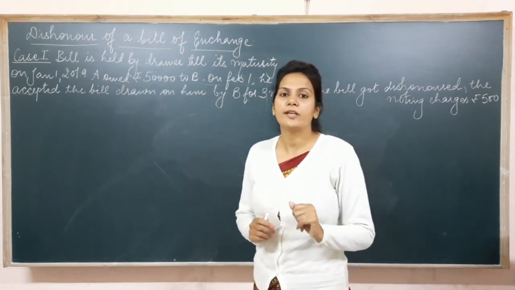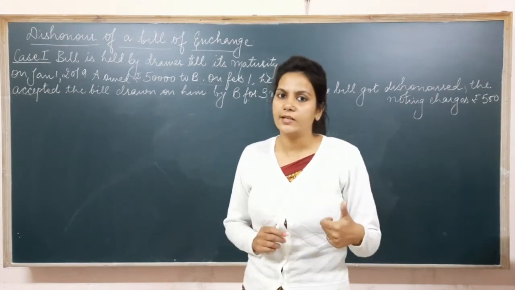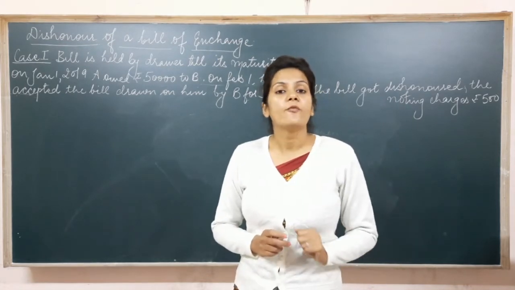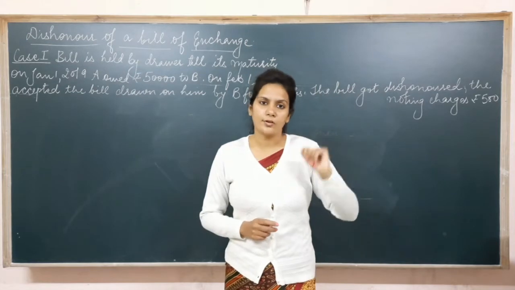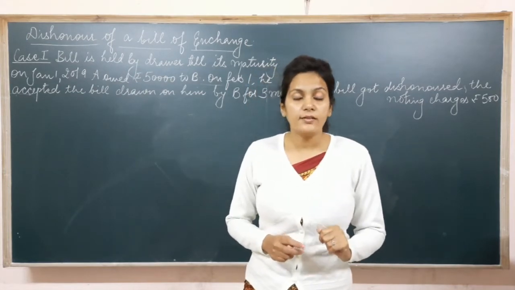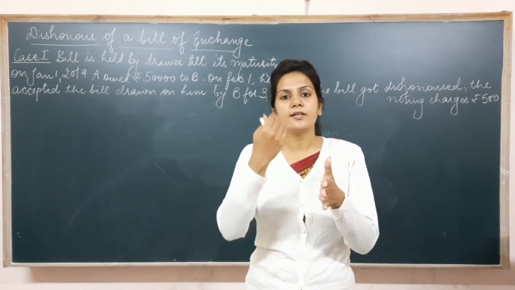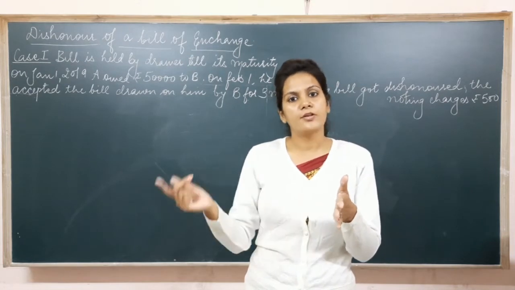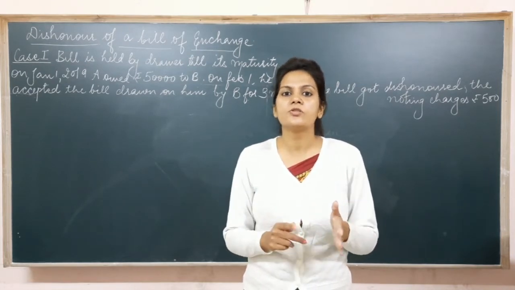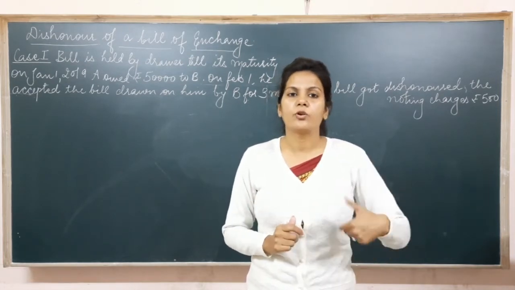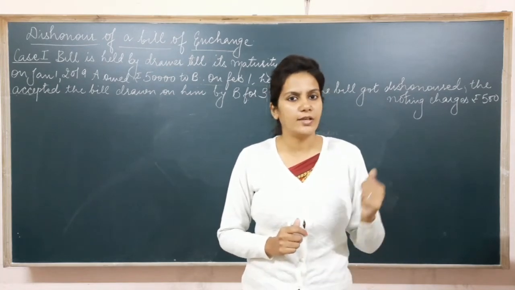There are three different instances which we need to study under this case. Number one, when the bill is with the drawer. Number two, when the drawer gets the bill discounted from the bank and the drawee on the due date refuses to make payment to the bank. Then what will be its accounting treatment? This we have to do.